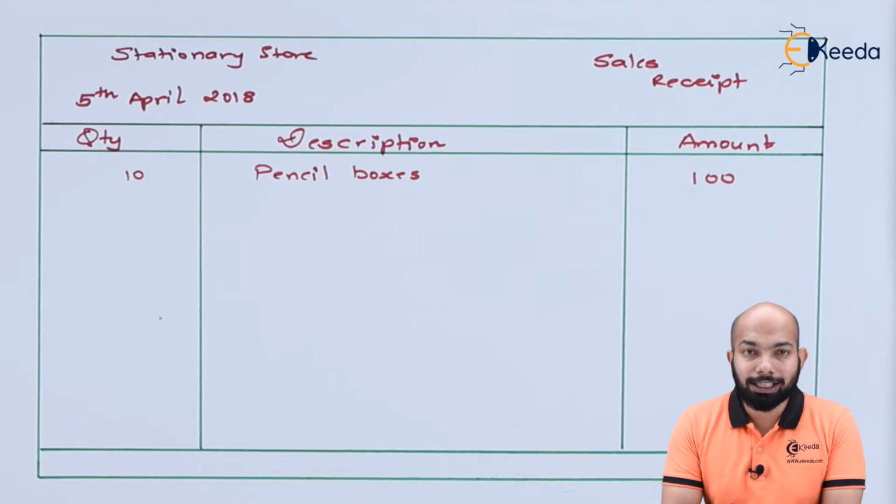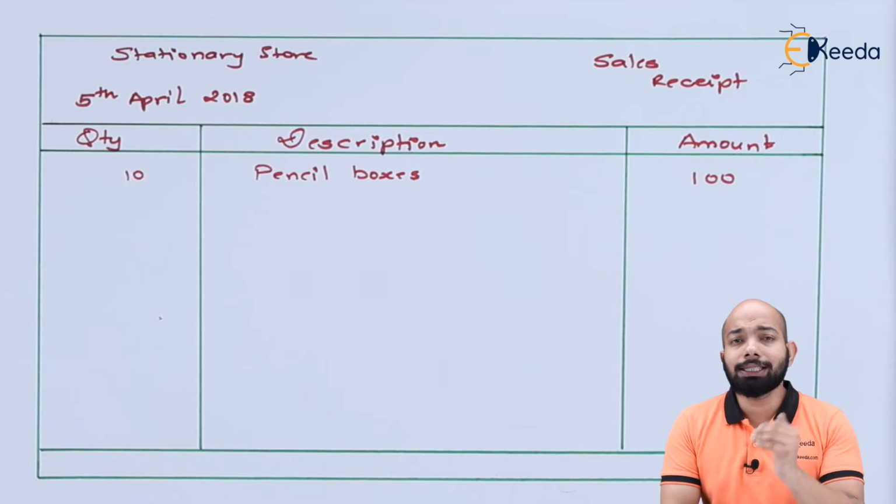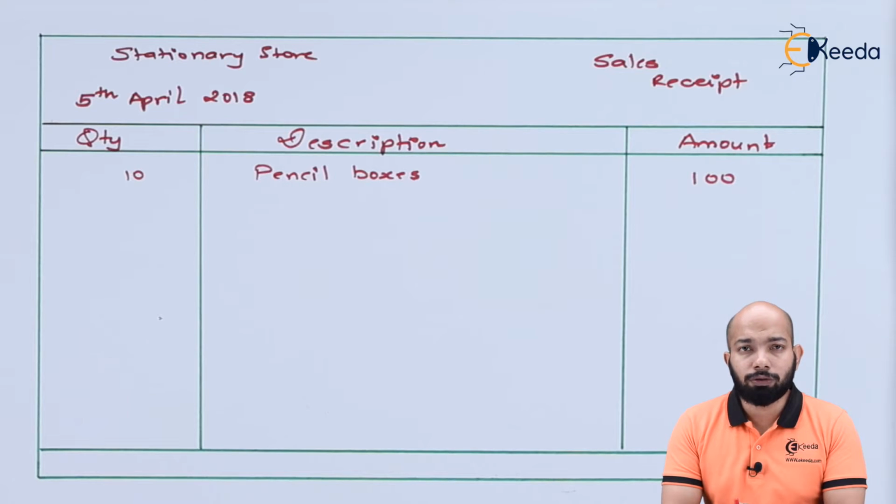On the right hand side we have mentioned sales receipt. Three columns have been made: quantity, description and amount. Underneath we'll have payment, which is made by either cash, bank transfer, check, or debit and credit card. Either of them will be mentioned down here, which will also include the subtotal, taxes and net total, that means gross total, taxes and net total, after recording all the transactions. Let's record the second transaction for your reference.